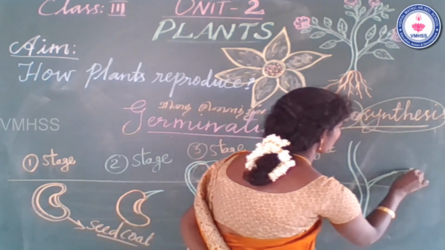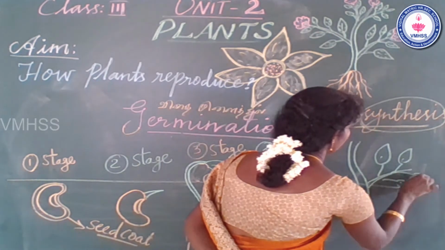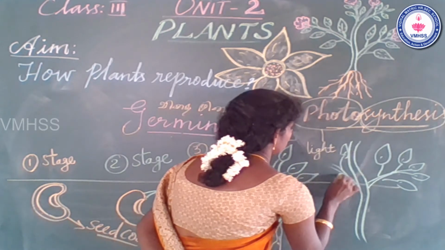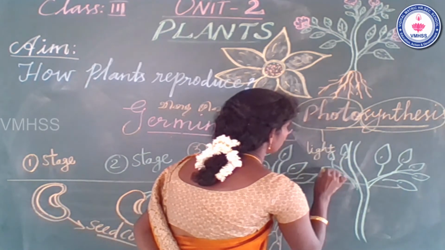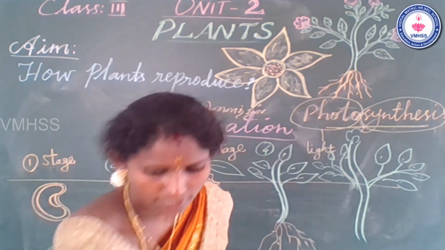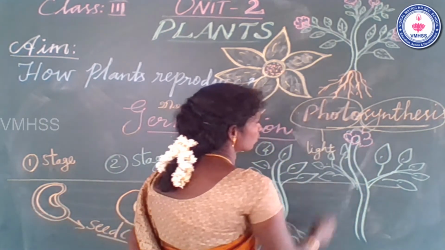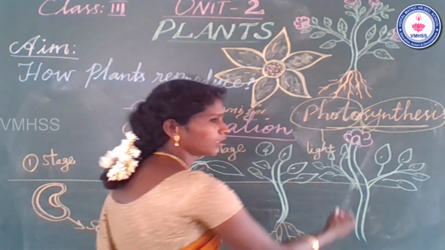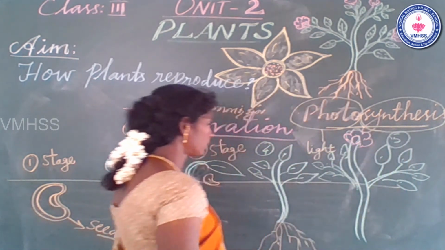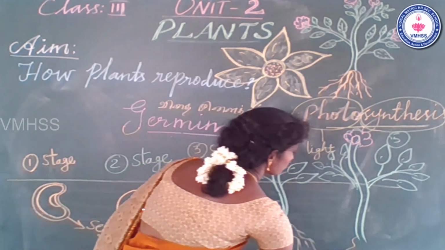Also, the shoot system is fully developed. Many leaves grow, and flower parts also grow in the fifth stage of germination. Some buds and flowers grow in the fifth stage. Totally, how many stages for germination? 5 stages in the germination process.